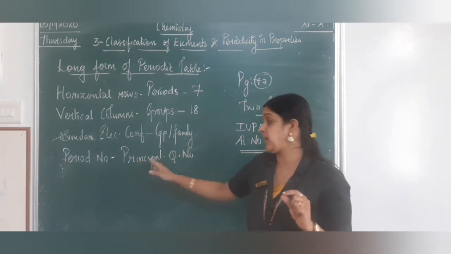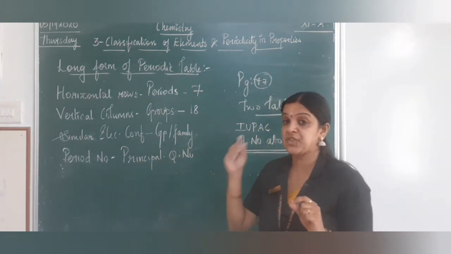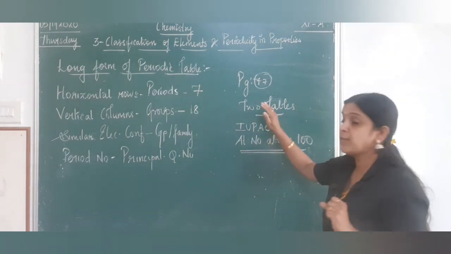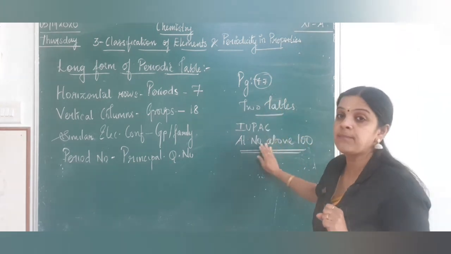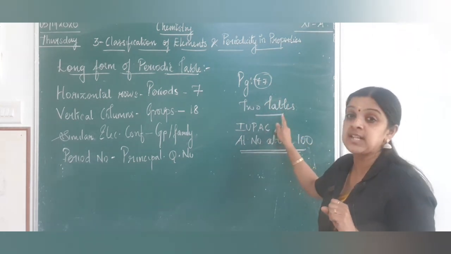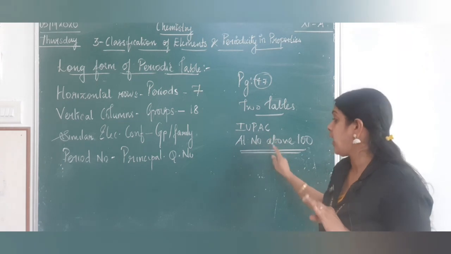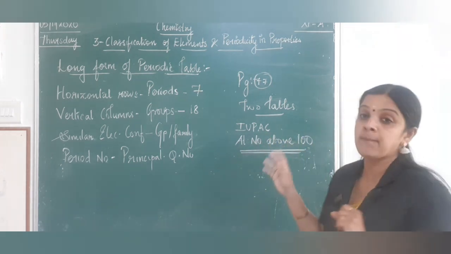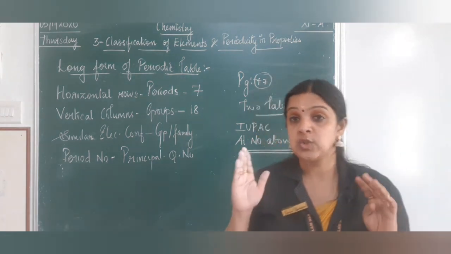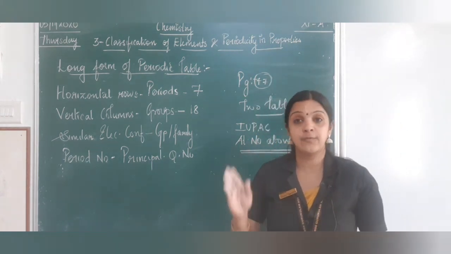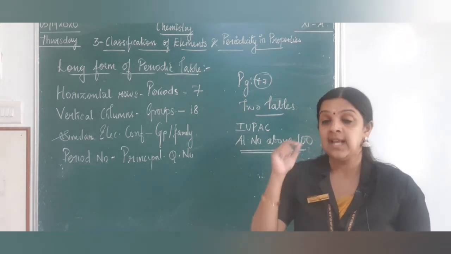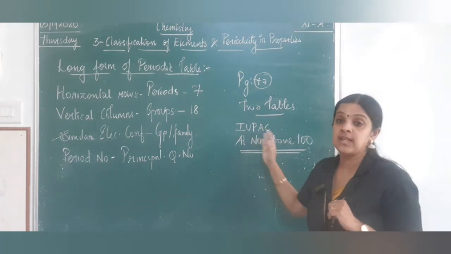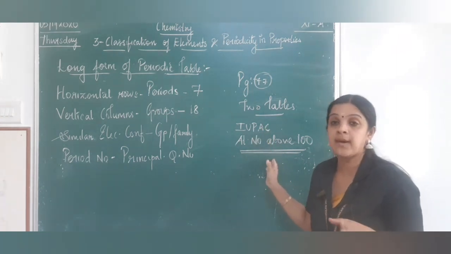Every period number represents the principal quantum number, that is, the shell in which the electron's energy is placed. If you see page number 77, you have 2 important tables which represent the IUPAC nomenclature and the elements with atomic number greater than 100. These definitely come for a 1 mark question. So do not leave it blank, definitely consider it very important, have a look at it and learn it by heart. Once you learn the IUPAC names, you will be able to write the name of any element above 100.